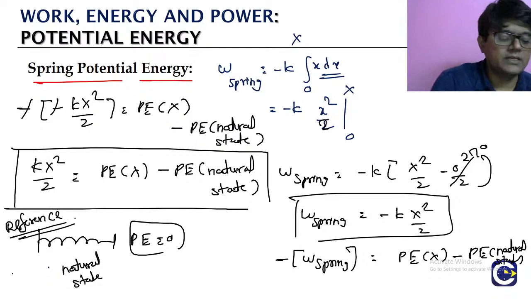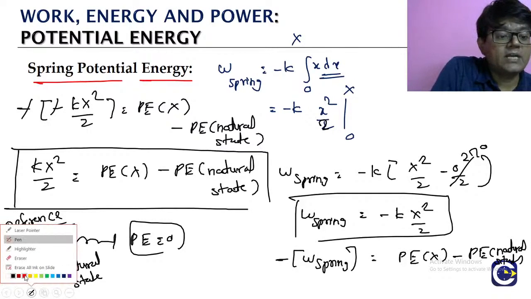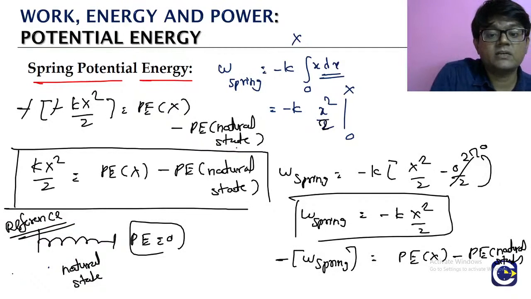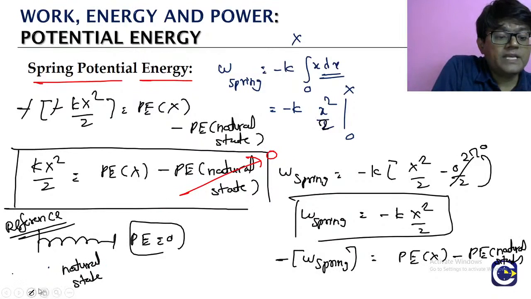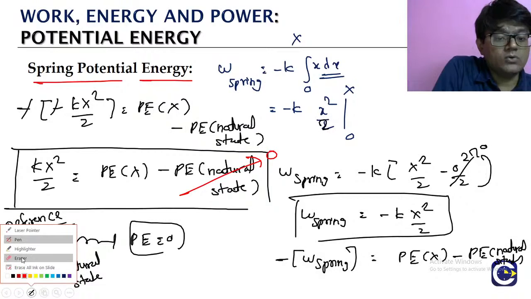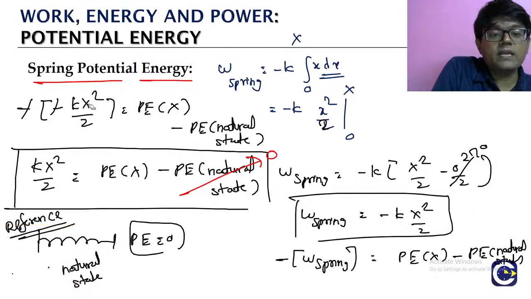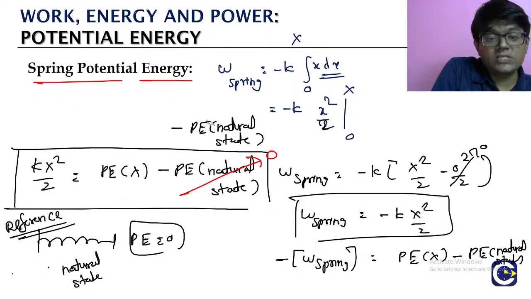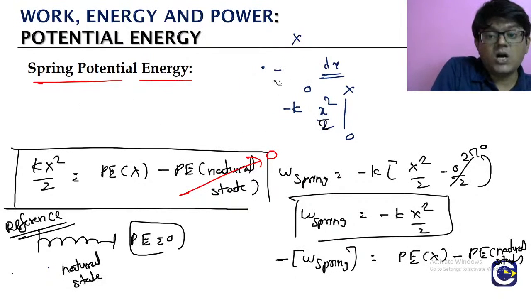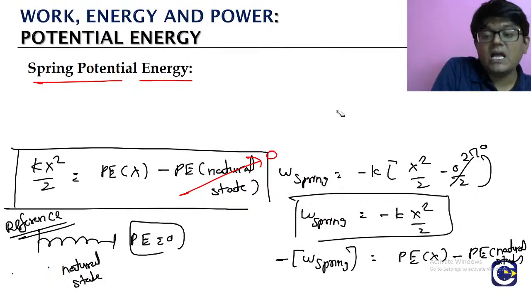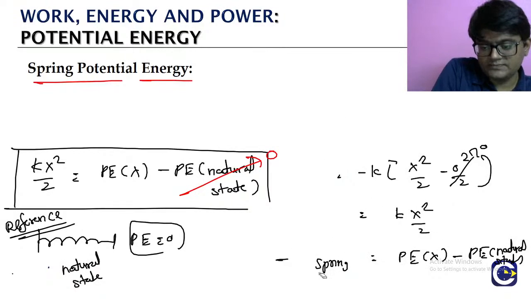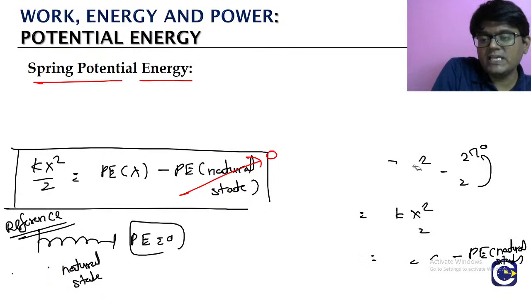In case of the spring, what is the reference for the potential energy? We will take the potential energy of the spring in the natural state as 0. Like in the gravitation case, where we took the potential energy on the surface of the earth as 0, here the potential energy of the spring in its natural state is 0. Then we are able to get the potential energy of the spring when it is elongated by a value x. What is it? Half kx square.